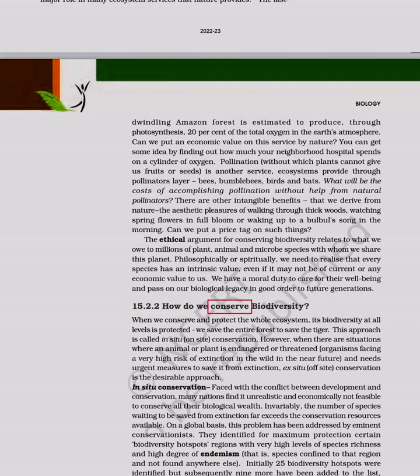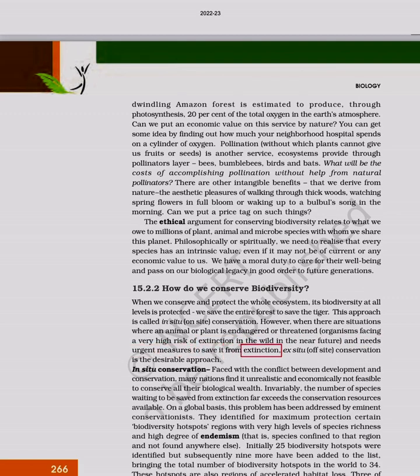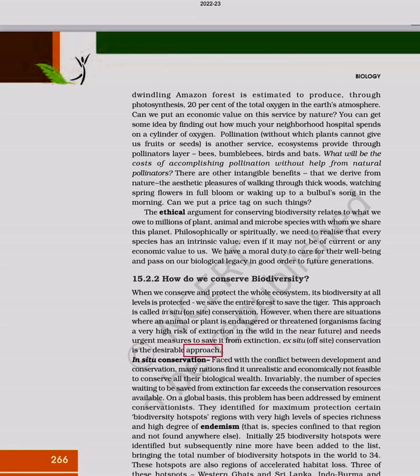1.5.2. How do we conserve biodiversity? When we conserve and protect the whole ecosystem, its biodiversity at all levels is protected. We save the entire forest to save the tiger. This approach is called in situ, on-site conservation. However, when an animal or plant is endangered or threatened, facing a very high risk of extinction in the wild in the near future and needing urgent measures to save it, ex situ, off-site conservation is the desirable approach.